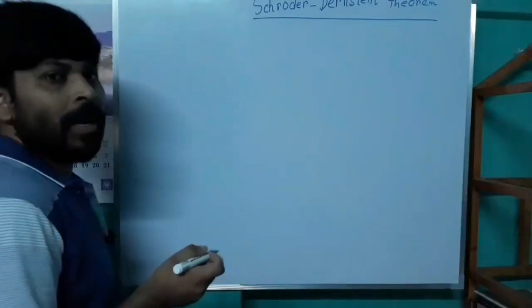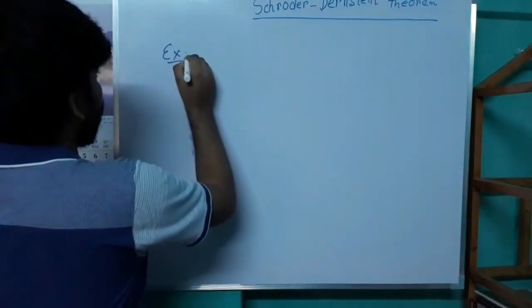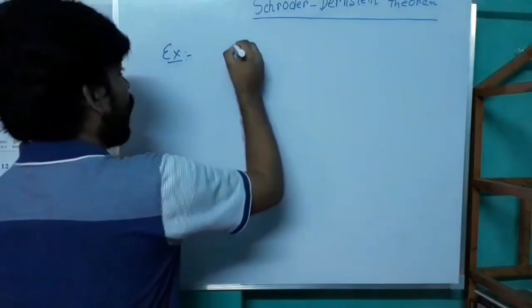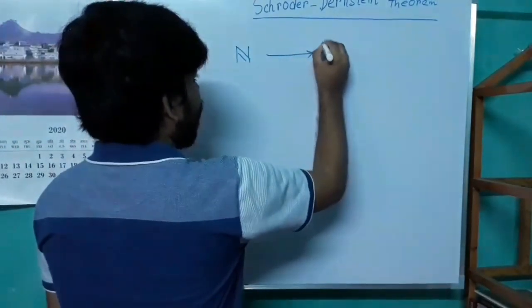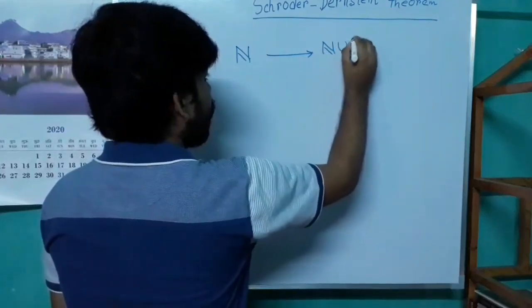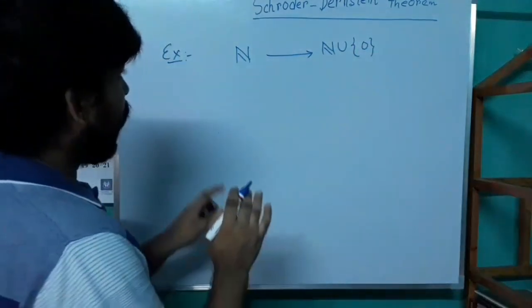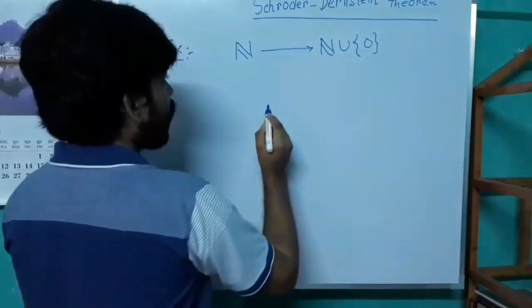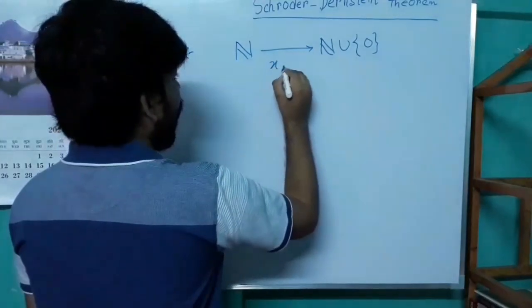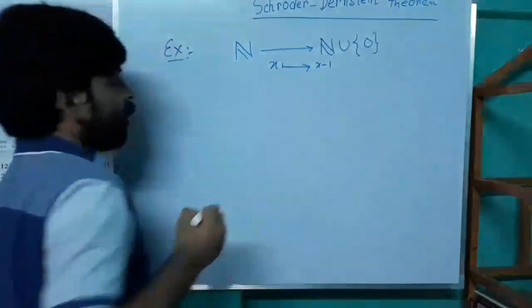Now we consider another example. We consider the set of natural numbers and the set of natural numbers union the element 0. Again, we can construct a bijective map between these two sets by the function x goes to x minus 1.